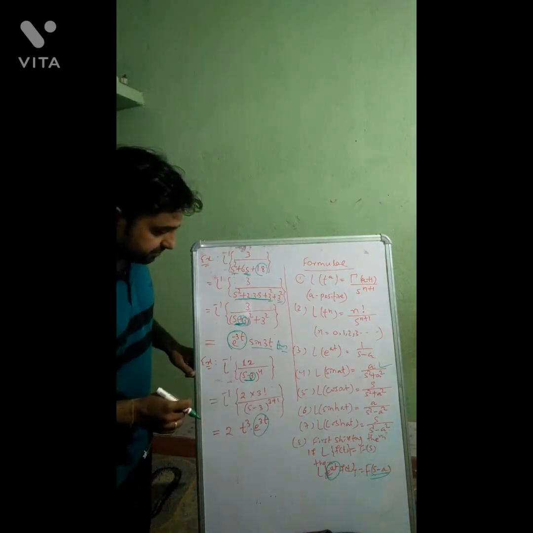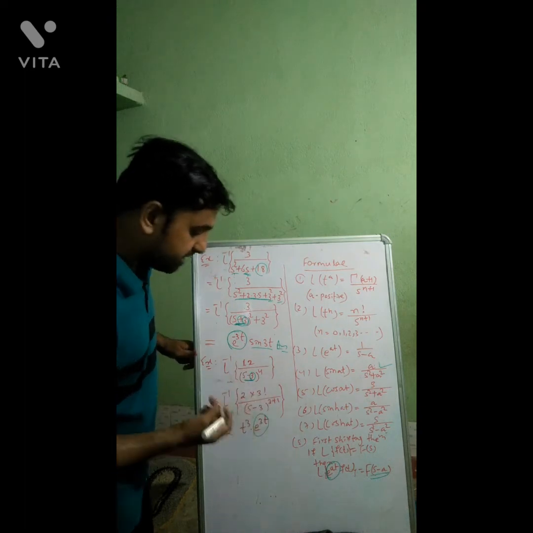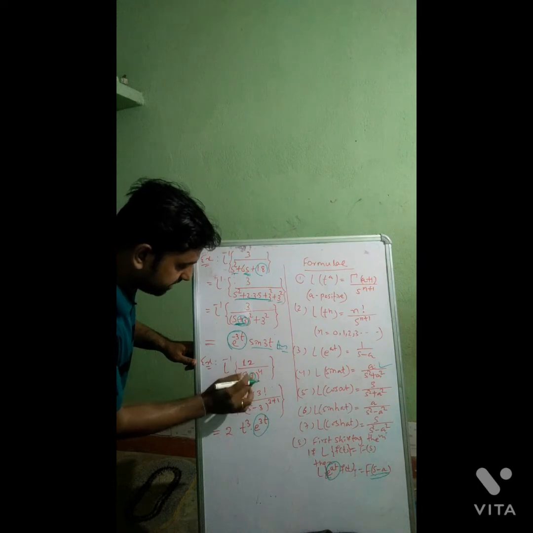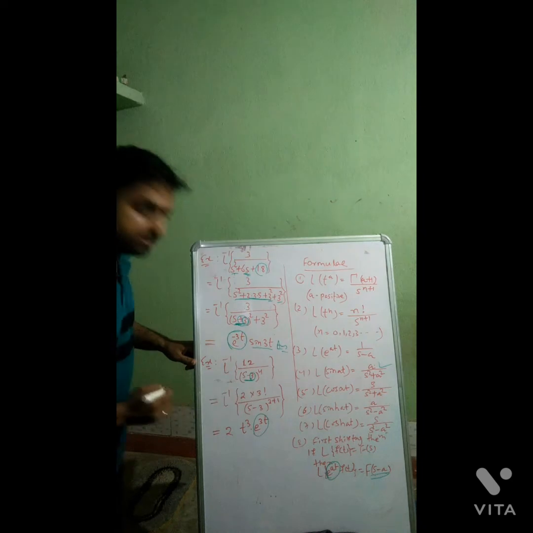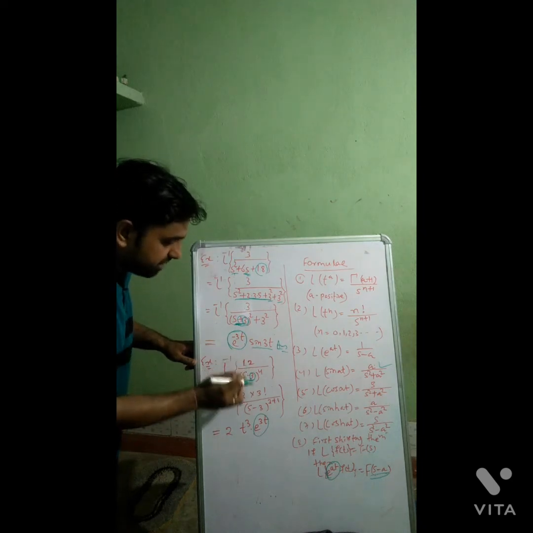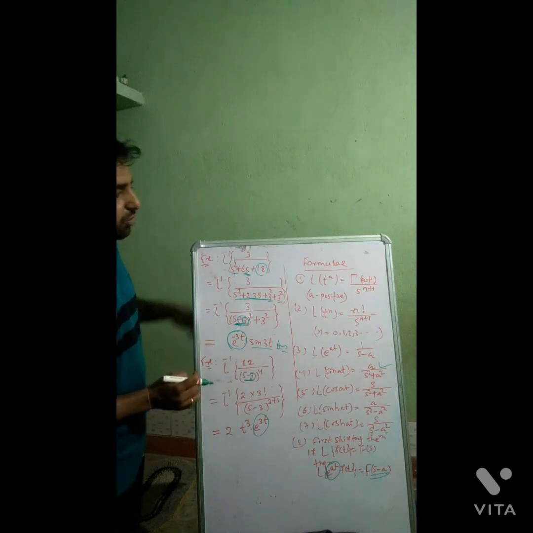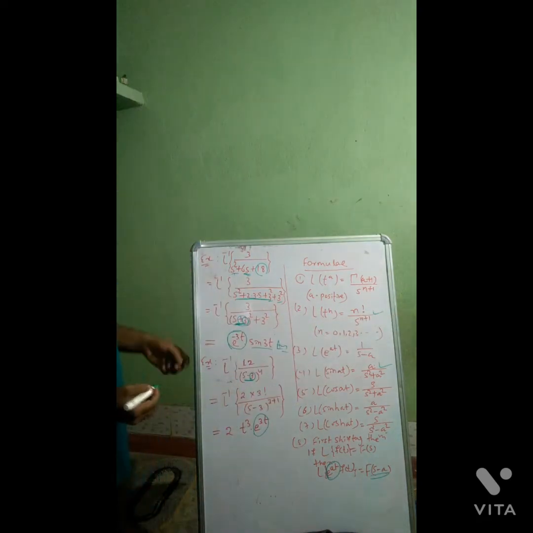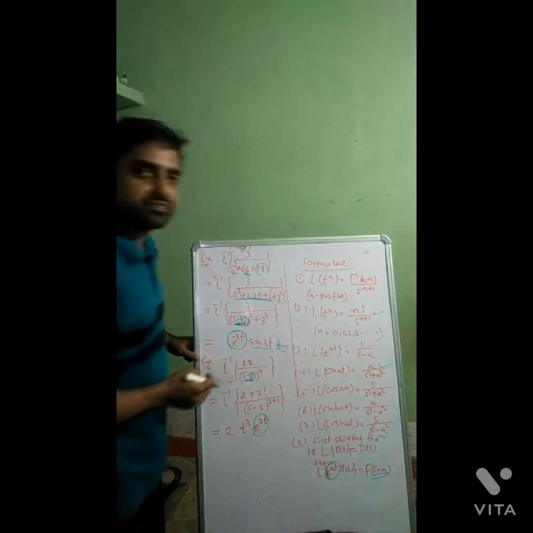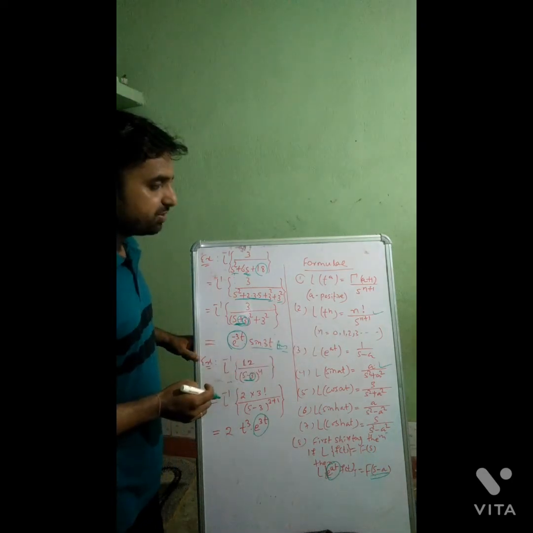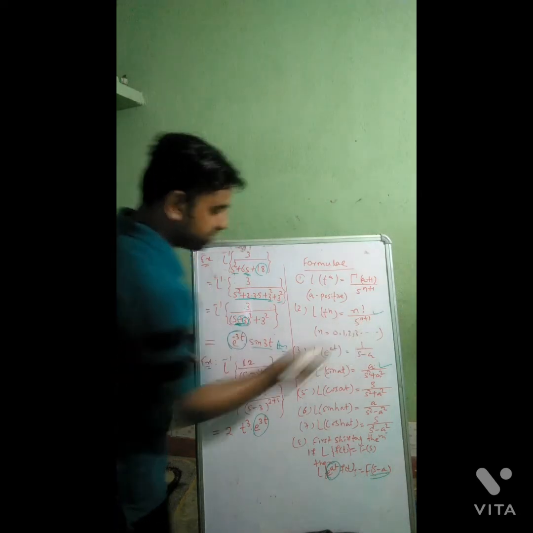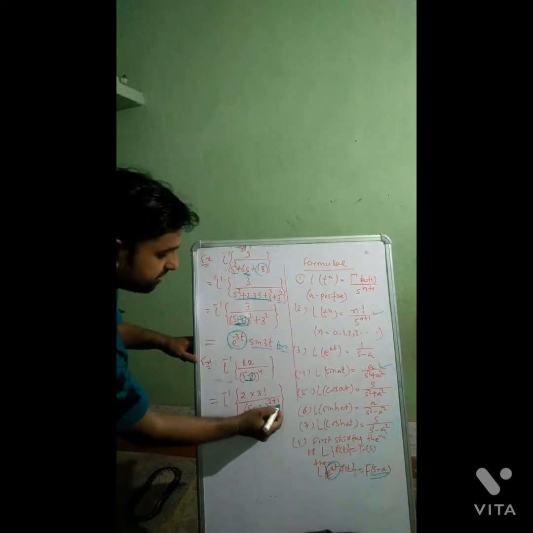And the rest part is what? Consider this is not only s minus 3. Suppose there is no 3, only s is here. So it is 12 by s to the power 4. S to the power 4 means just come to formula number 2: n factorial by s to the power n plus 1. So s to the power n plus 1 means if it is 4, we can write it as 3 plus 1.